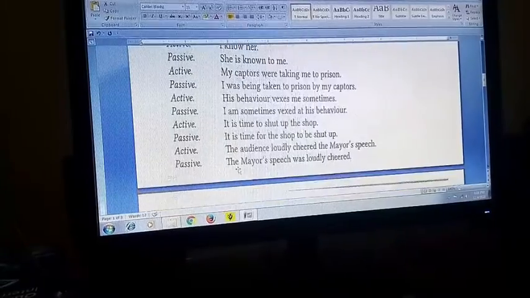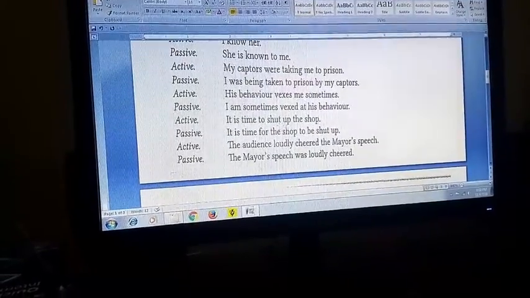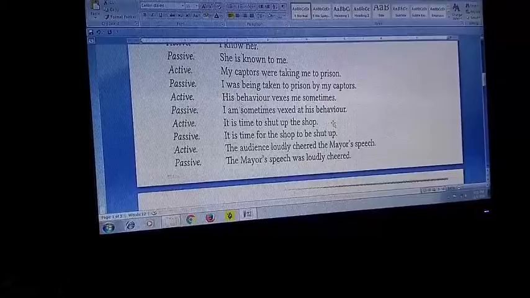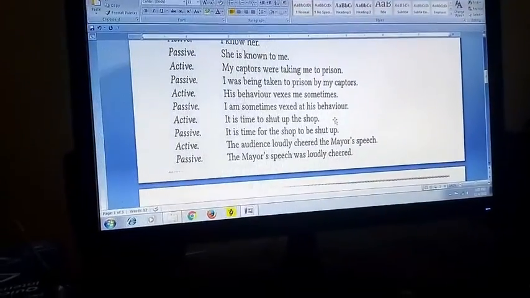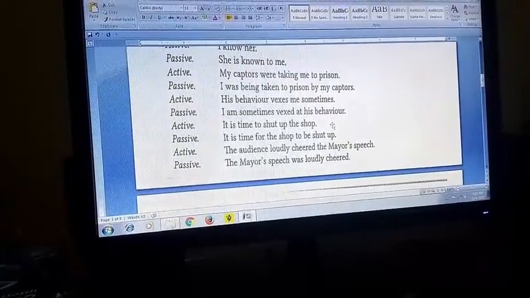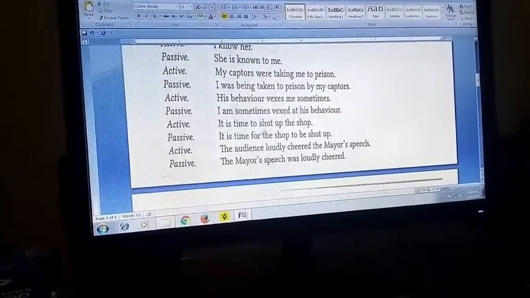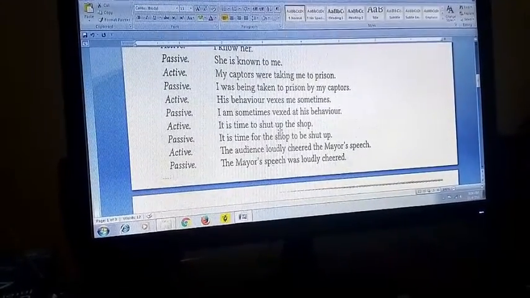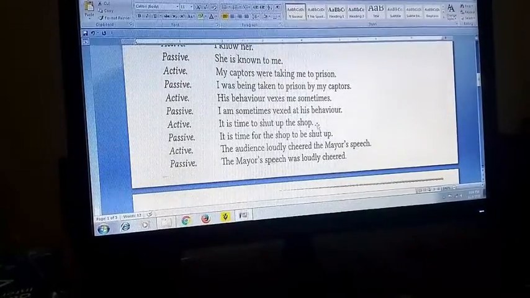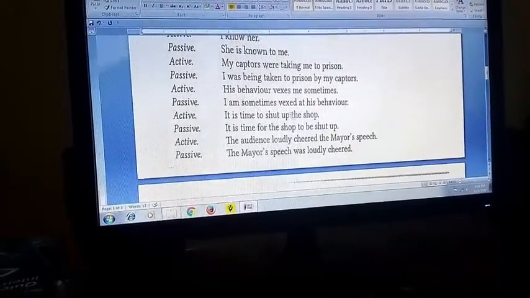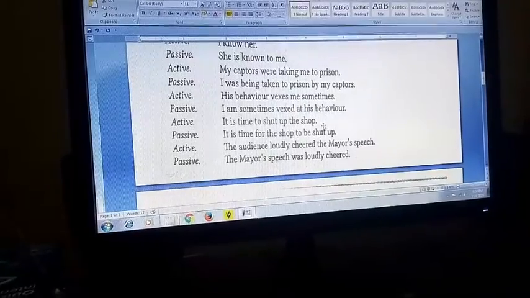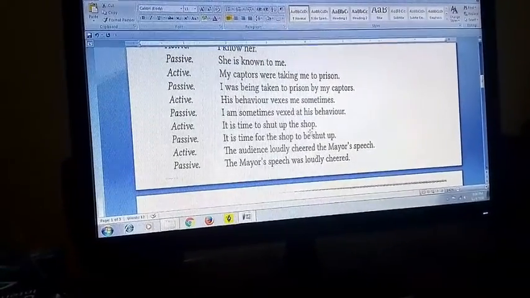See this sentence: It is time to shut up the shop. Initially you will find it difficult to start and make this answer. You see, it is time to shut up what? The shop. So the shop is the object, but in a very far way it is understood.